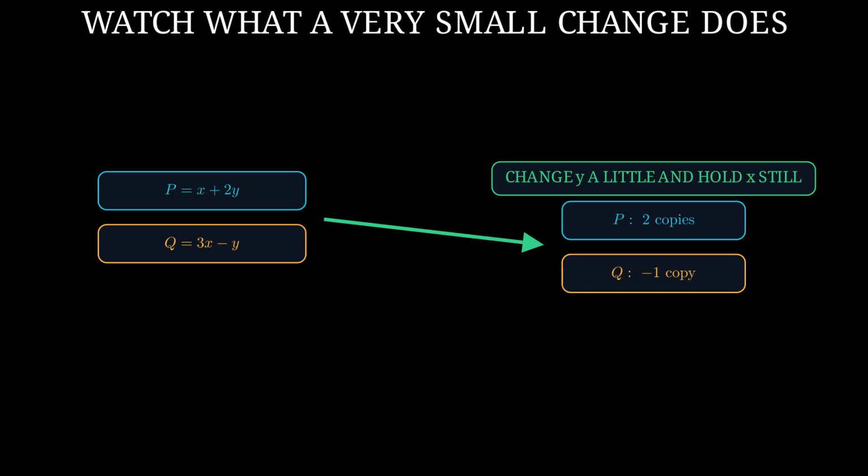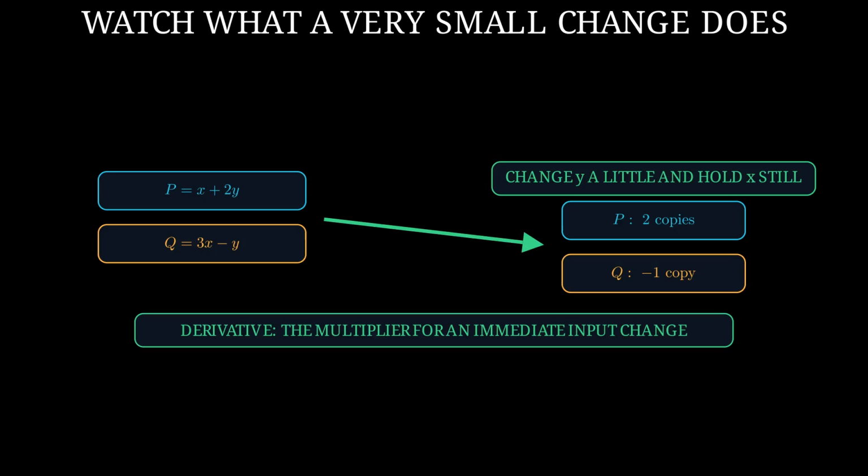The first output changes by 2 copies of that change, and the second output changes by -1 copy. The multiplier connecting the small input change to the immediate output change is called a derivative. When several inputs exist and only one changes, that multiplier is called a partial derivative.